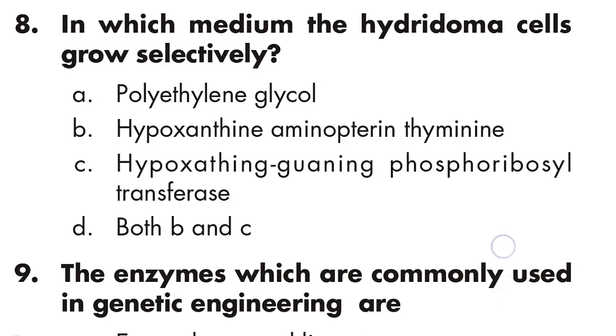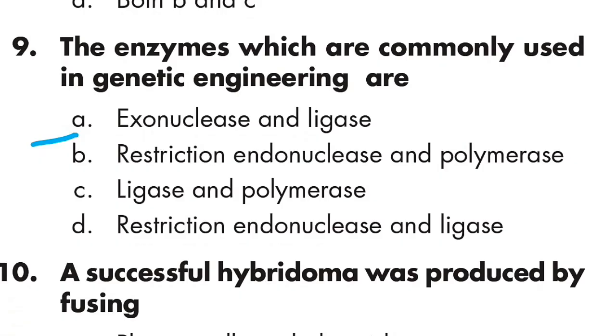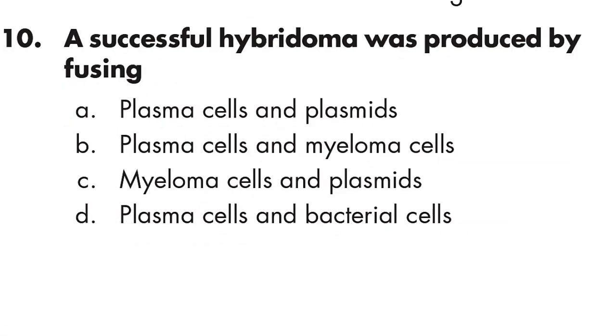Question number 9: the enzymes which are commonly used in genetic engineering are exonuclease and ligase. Option A is right. Question number 10: a successful hybridoma was produced by fusing plasma cell and myeloma cell. Option B is right.